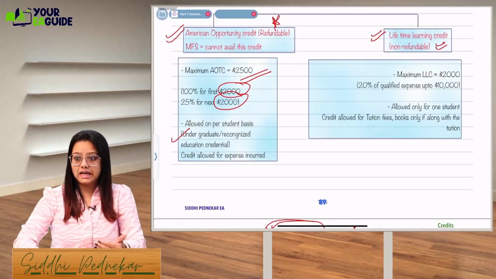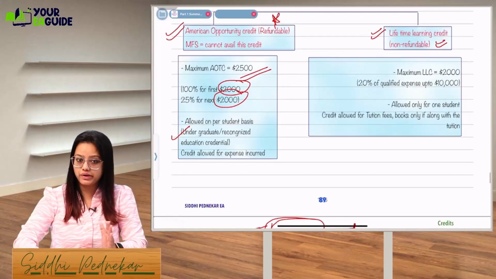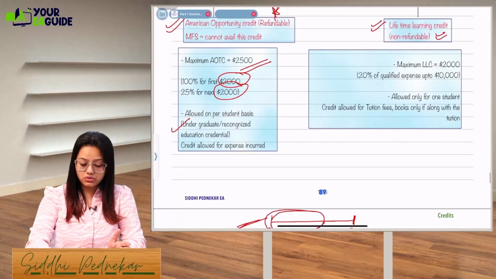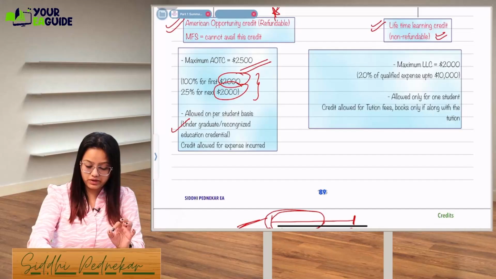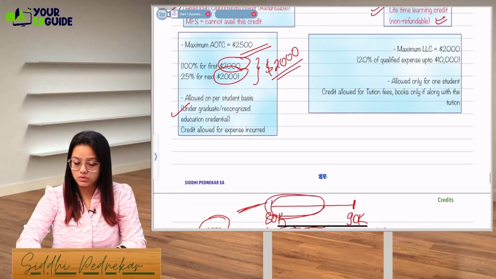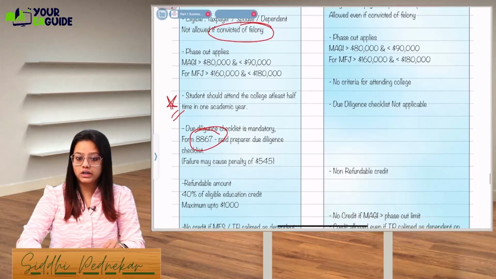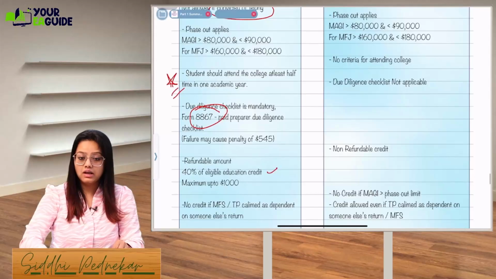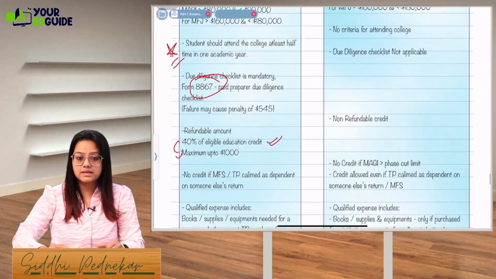Refundable amount of this credit, as I mentioned, AOTC is not totally refundable, but partially you will get the refund. Okay, what is the credit eligibility amount? 100% of first 2,000, 25% of next 2,000. Once you know whatever is your eligible credit, it will be less than 2,500. So let's say you are going to get only $2,000 as the eligible amount. Out of this, you are going to get a refund of 40% of eligible education credit. Right, and this will be limited to maximum $1,000.